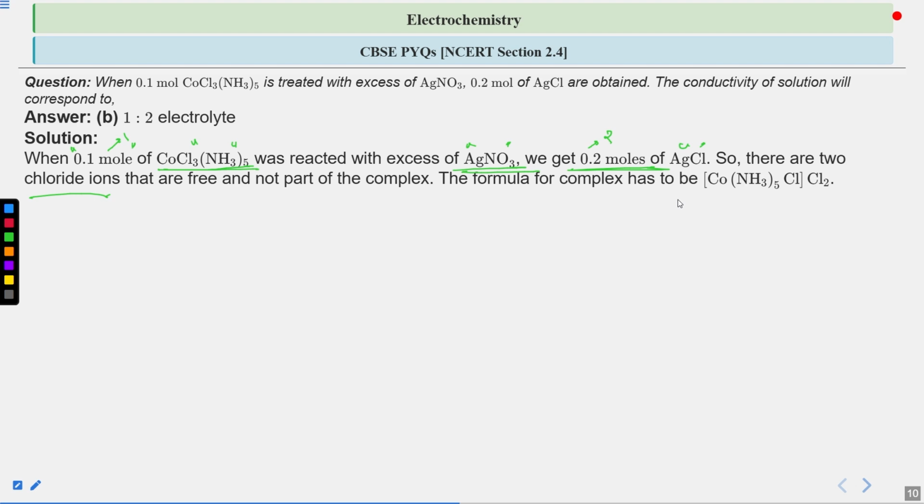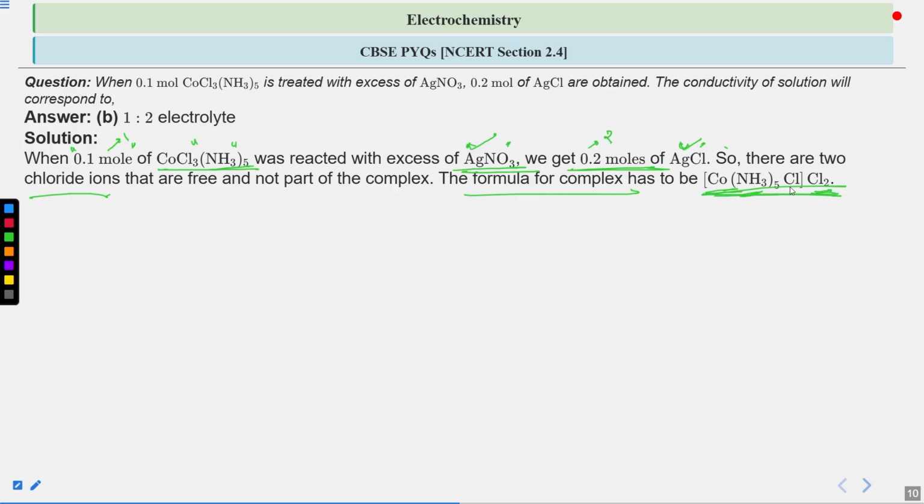So the formula for the complex has to be Co(NH3)5Cl, and Cl2 are extra. So two extra, or you can say two free chloride ions are present outside of the complex, which is not the part of the complex, because they are taking part in the reaction with AgNO3 and converting to AgCl, right? That's why we are saying that the formula for the complex has to be this: [Co(NH3)5Cl]Cl2, right?